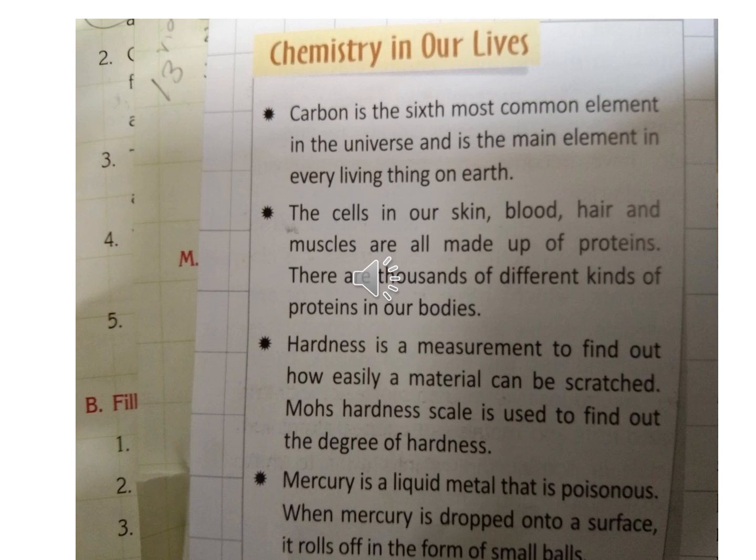Okay, children. Next, mercury is a liquid metal that is poisonous. When mercury is dropped onto a surface, it rolls off in the form of small balls. Already you have seen that, yes? Like small balls, it rolls. It is a liquid metal, but it is poisonous.